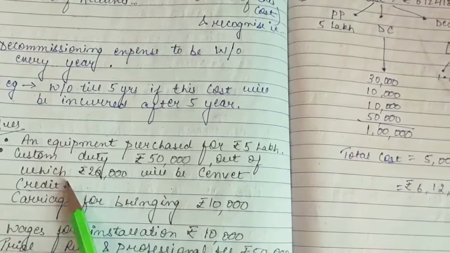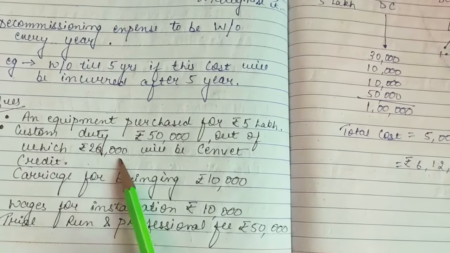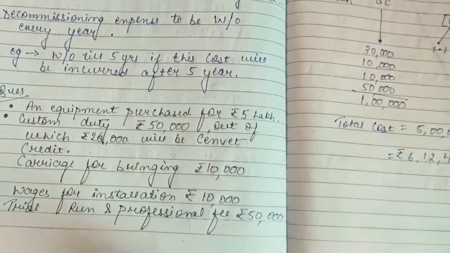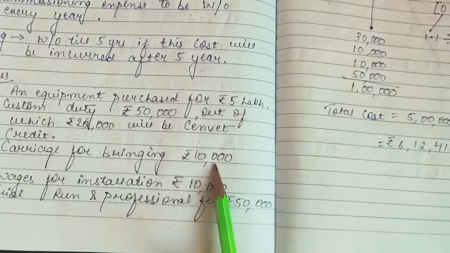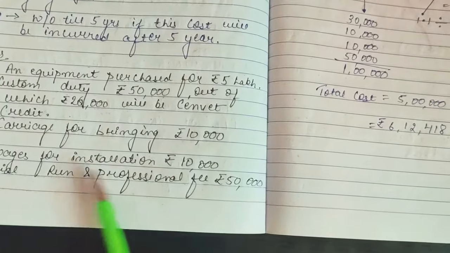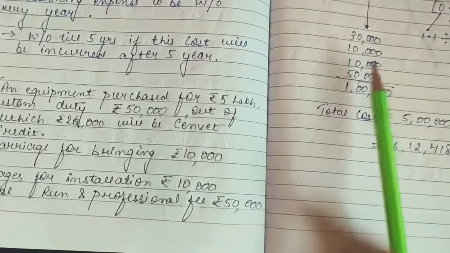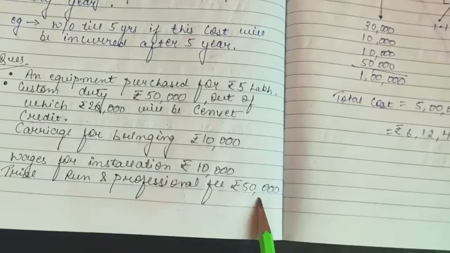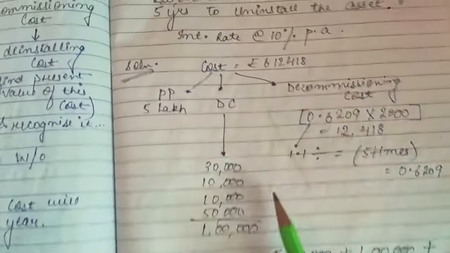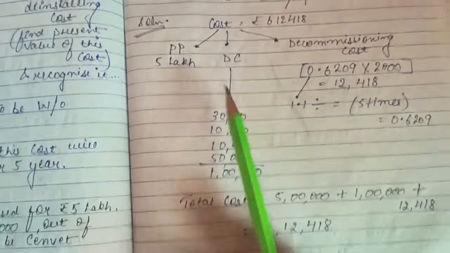Because this is the credit that will be given, so we will not include this 20,000 in the 50,000. Then 10,000 for bringing the asset, that is carriage, then 10,000 for wages for installation, and 50,000 for trial run and professional fees. So likewise we have 1 lakh direct cost.